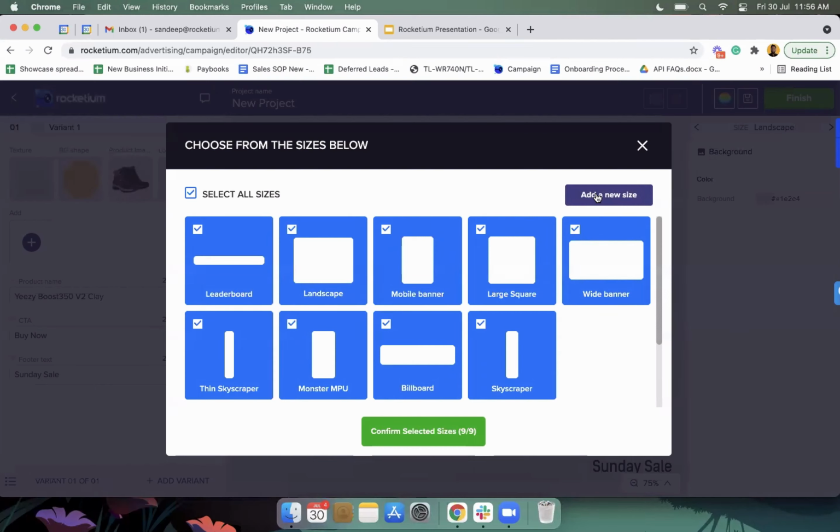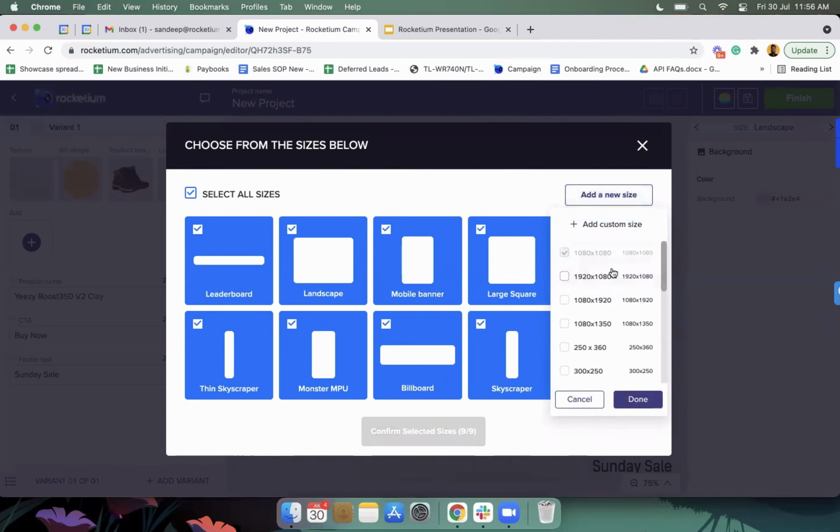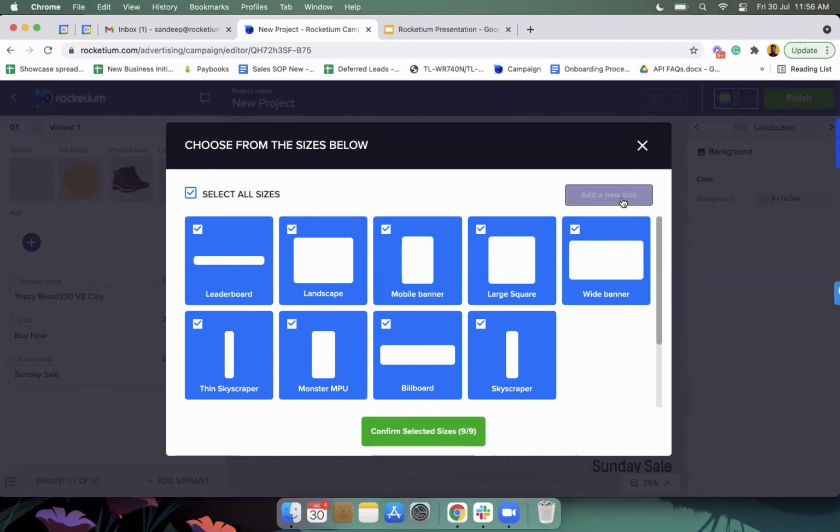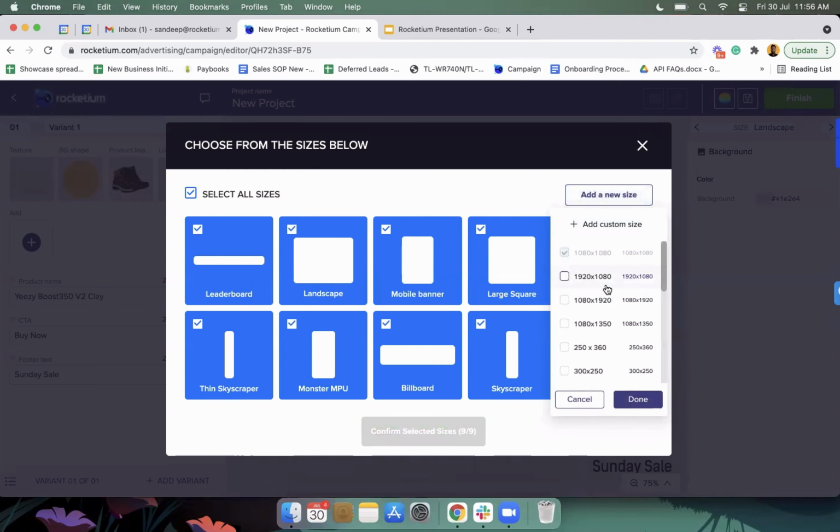The sizes can be defined on an account level itself, so that you just have to select them instead of adding a new size from scratch, or adding a custom size whenever required. You could also define all the sizes that you are going to use in an account, so that when you want to create a template, you can just go ahead and select those sizes here.